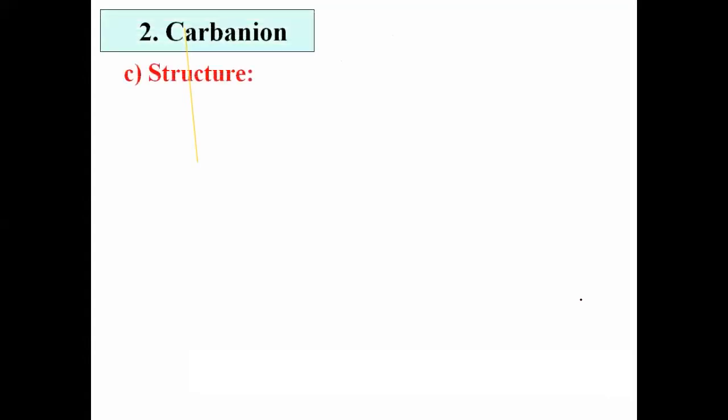Now let us see the third step. Third step, structure. Okay, this is again a very simple concept. Now, in carbanion, we know that carbon has three covalent bonds. There is a negative charge. Negative charge on the carbon means there is an electron pair, a non-bonded electron pair.